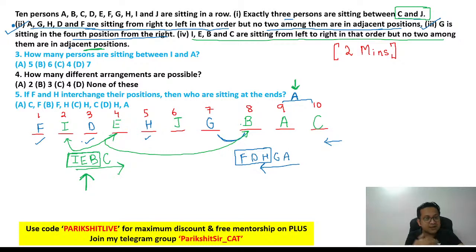Remember, there is no direct way. Can I say C can go directly at number 10? No. I started one by one. C cannot go at 2. Why? Because IEBC is the order. C cannot go at 4. So I did so many iterations, and you too have to do the same number of iterations to figure out C would be at 10.